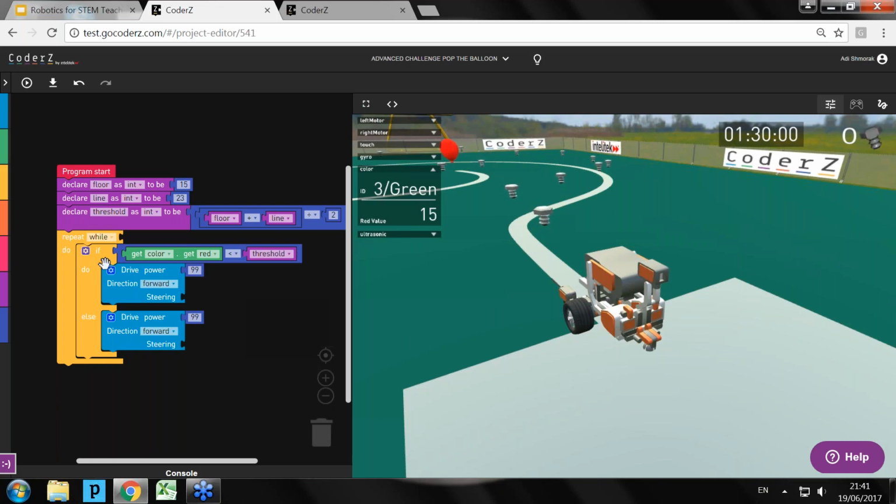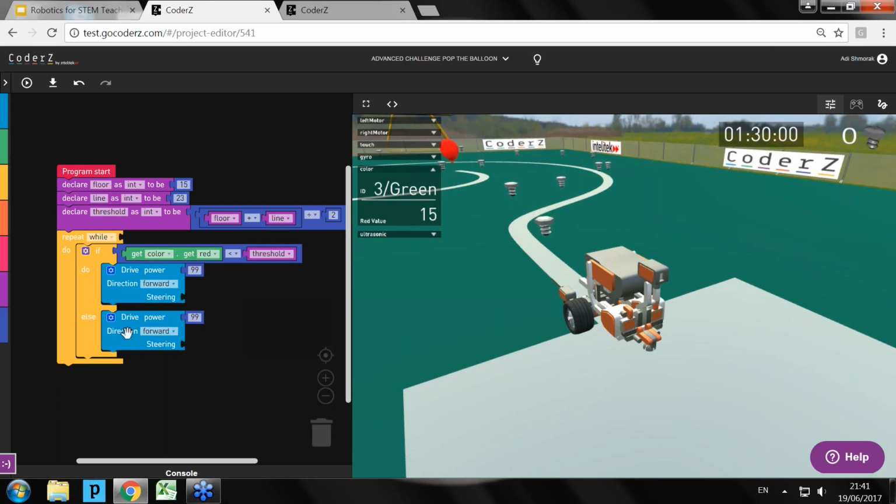This block asks if this condition is met, meaning if the color sensor is below the threshold value, meaning it is on the floor, then do this. Else, meaning if this condition is not met, do something else.